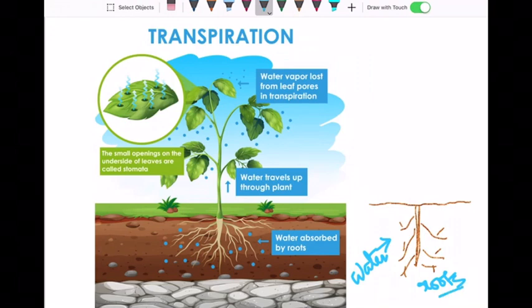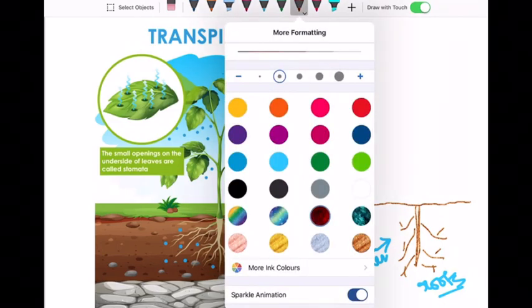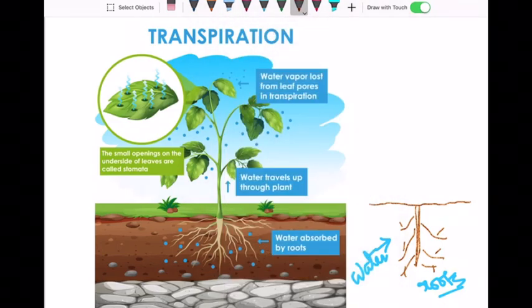And then we have the stem. Above the soil we have the stem. Through the stem, water is sucked up like a straw.